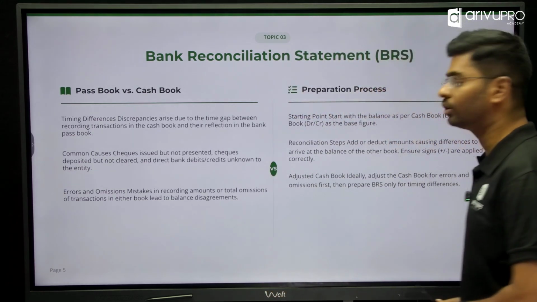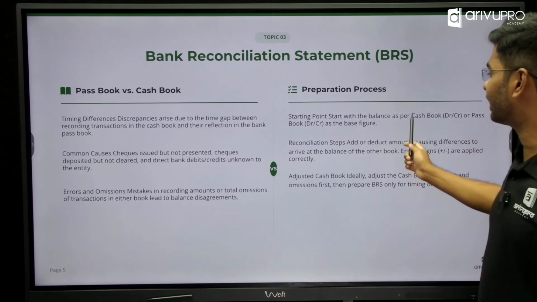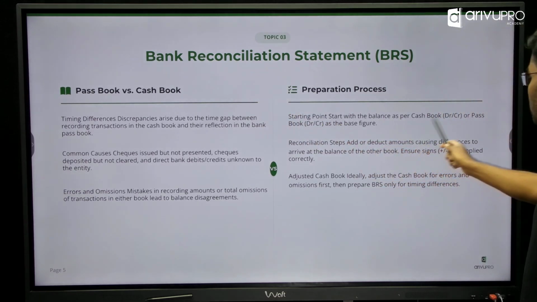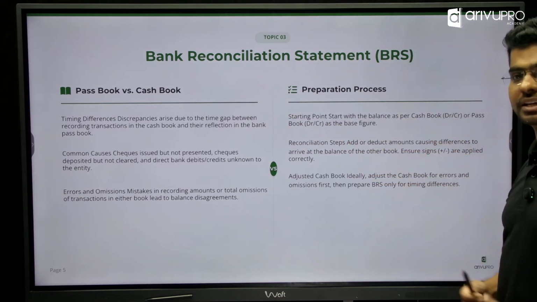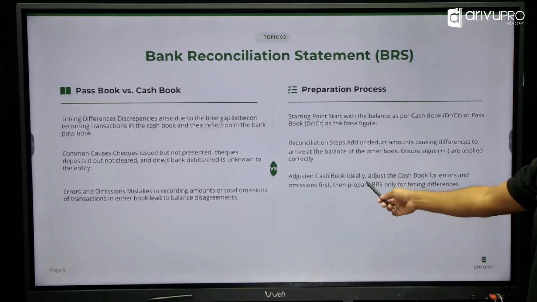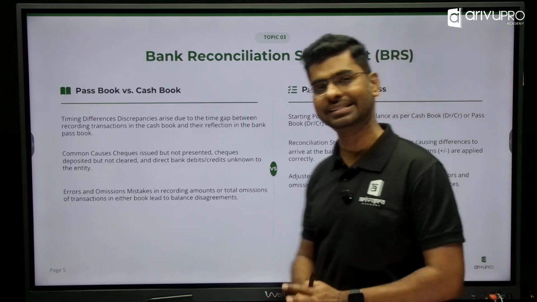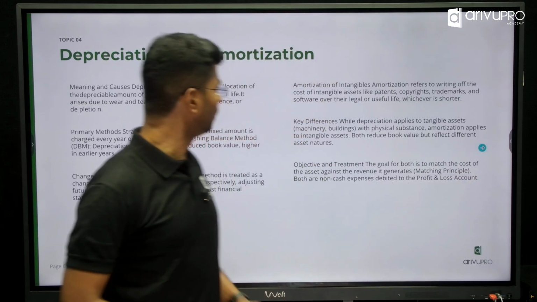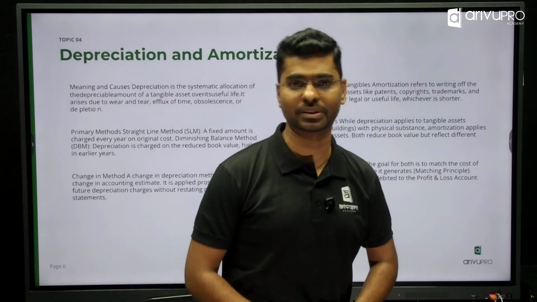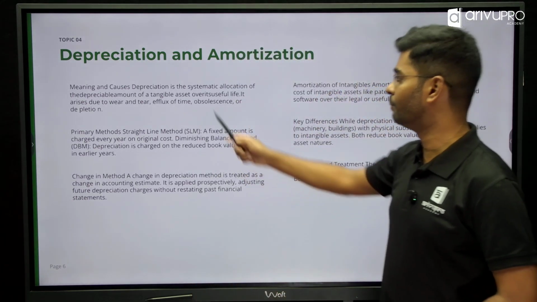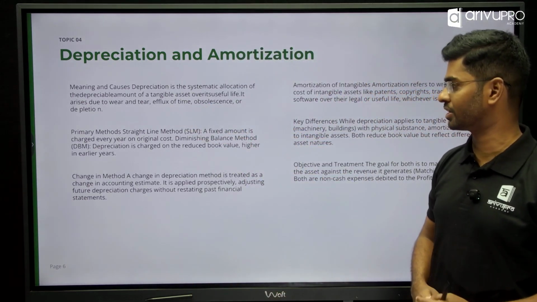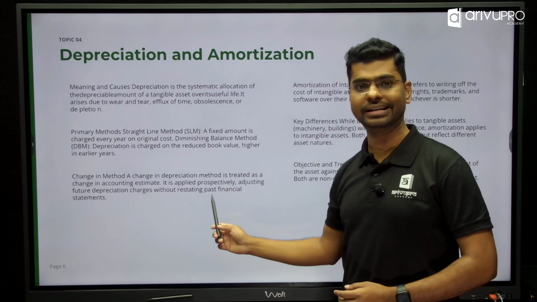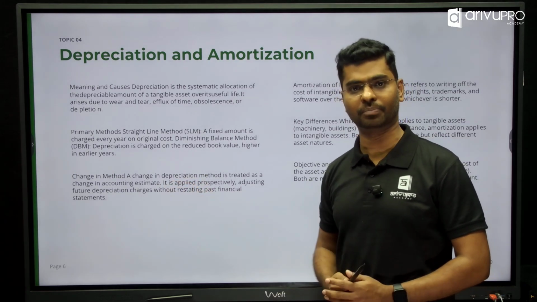Then when we look into the preparation process, we either can start with cash book and end with passbook, or passbook with cash book. So you have both. So we have reconciliation statements, and also we have adjusted cash book, which is going to be a pretty simple topic for you guys. Now that's your chapter number 3. Now chapter number 4 has got to do with your depreciation and amortization. Here we have the meaning of depreciation, we have the straight line method, WDV method, and how you are going to treat it if there is a change in the method of depreciation.